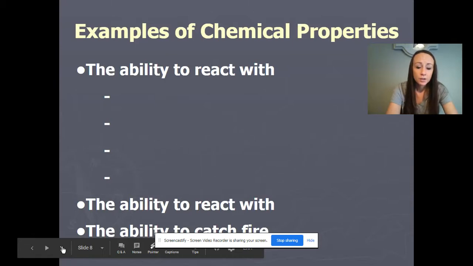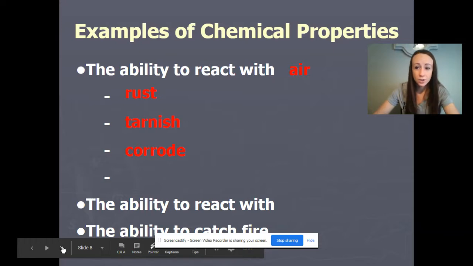The two main chemical properties of matter that we would look at are reactivity and flammability. Matter can react with air, and when it reacts with air, it can rust. It can tarnish, which means it changes color. It can corrode.